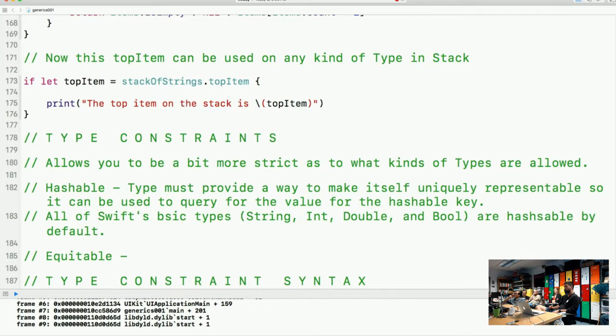Can you explain again Hashable? Sure. My understanding of Hashable is that, let's say you have a dictionary, and a dictionary is made of keys and values, right? What if you had two of the same keys? How would you get the value that you want? You wouldn't be able to, right? That's why every key has to be unique. Yeah, exactly. So by being hashable, that means that it's specifically unique.